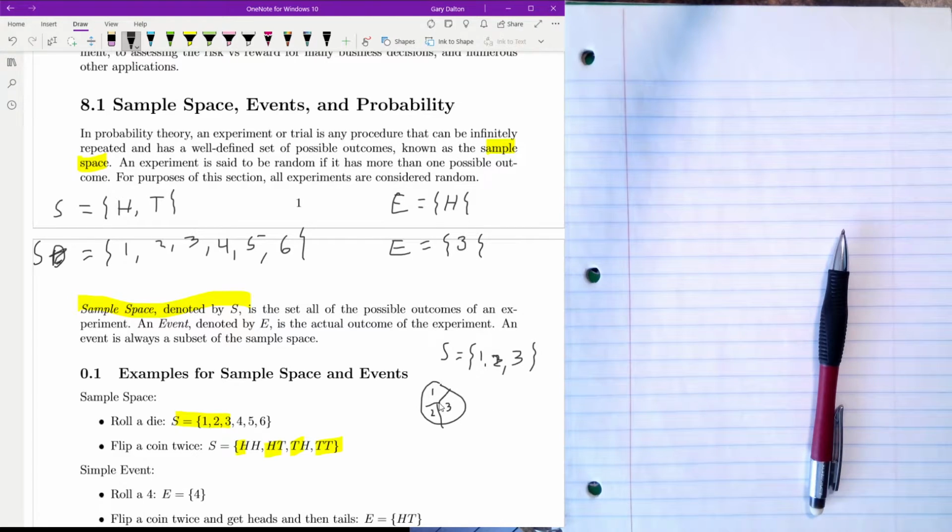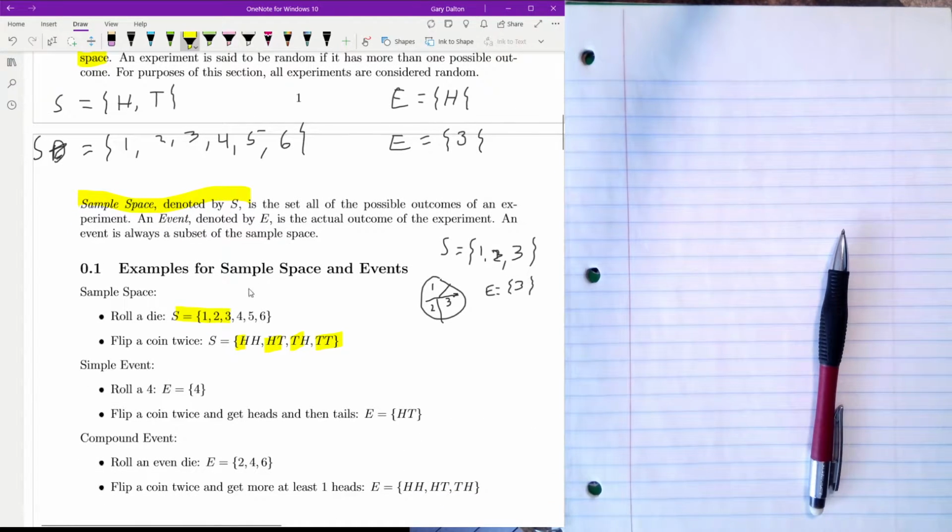My spinner comes up on this right here. That means our event is 3. So an event is the outcome of the experiment. It's what we measure and what we might end up getting. Rolling a 4, the event is 4.